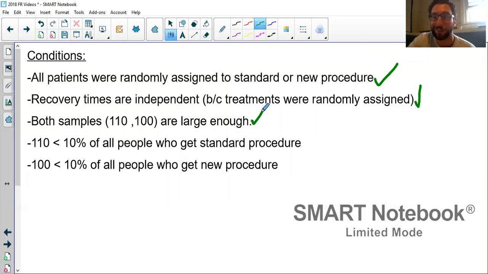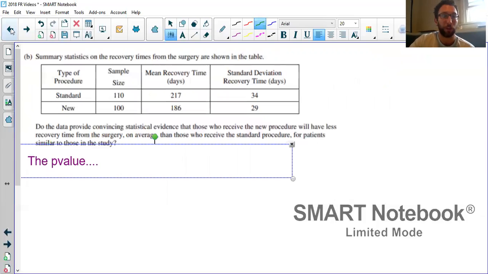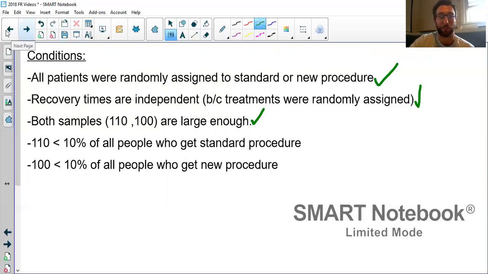There's no way we could check histograms. We don't have that information. And then our 10% condition. 110 is less than 10% of all people who get the standard procedure, probably. 100 is less than 10% of all people who get the new procedure, probably. We don't know that for sure, but we can be pretty confident. So those are our conditions. And then moving forward, we go to the math. That next slide is going to be for the conclusion.